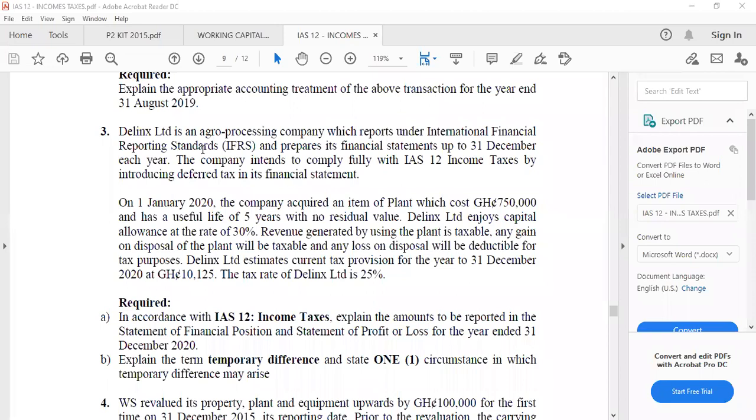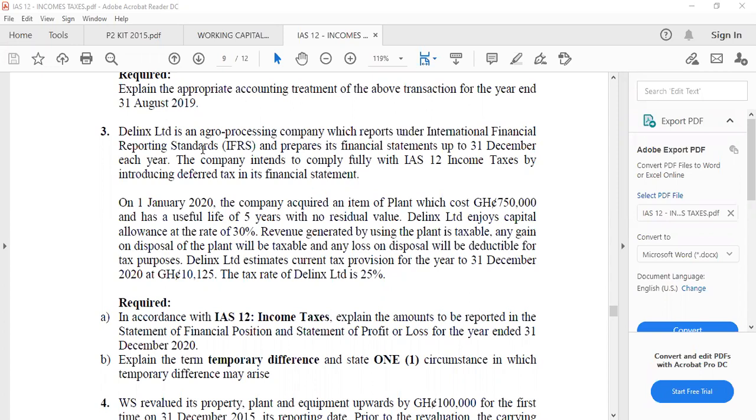Okay, let me read. Question 3. The Links Limited is an agro-processing company which operates under International Financial Reporting Standards, IFRS, and prepares the financial statements up to the 31st December each year.